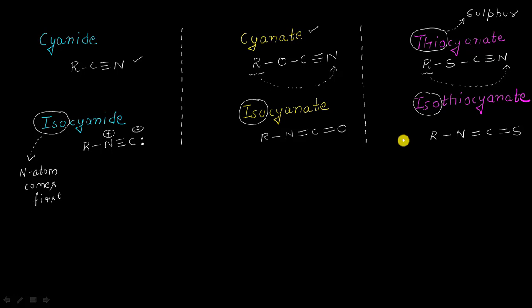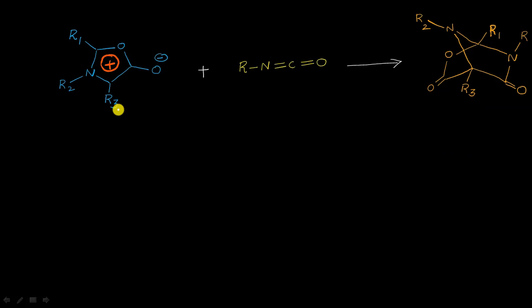And it was important, because in this particular video lecture we will be talking about the reactions of our mesoionic molecule, the 1,3-oxazolium 5-olate molecule, with two different reactants. The first one is the isocyanate and the second one is the isothiocyanate, right?